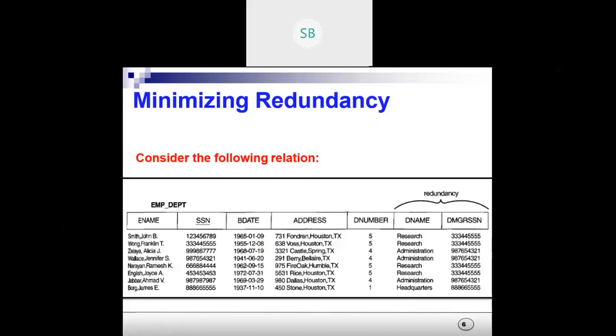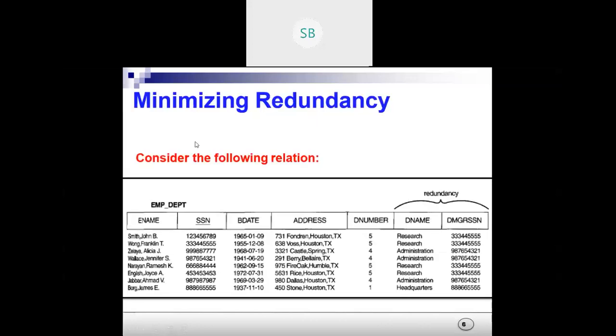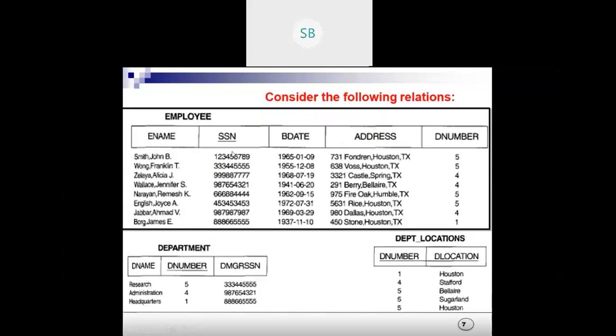We can have a separate employee table and a separate department table. Okay, how can we minimize this table? In this way. See, we have an employee table and a department table. In the employee table, we have everything till department number: e-name, SSN, birth date, address, number. And in the department table we have department name, department number and manager SSN.